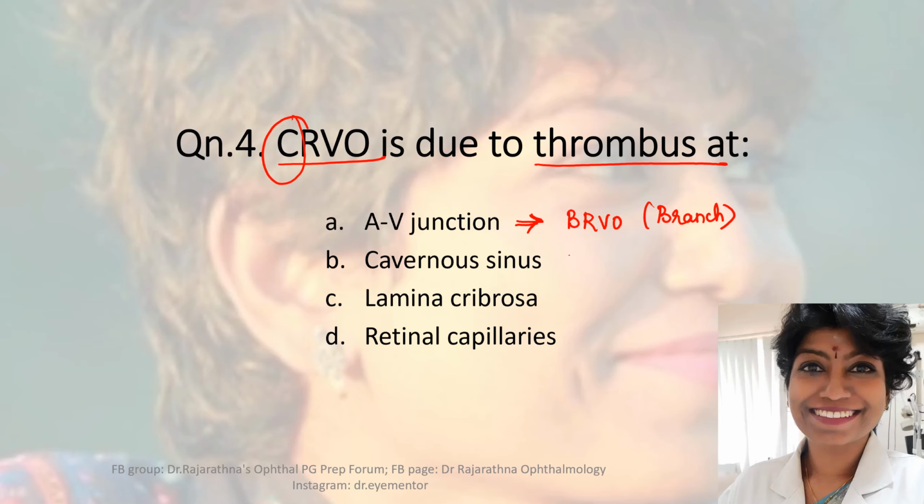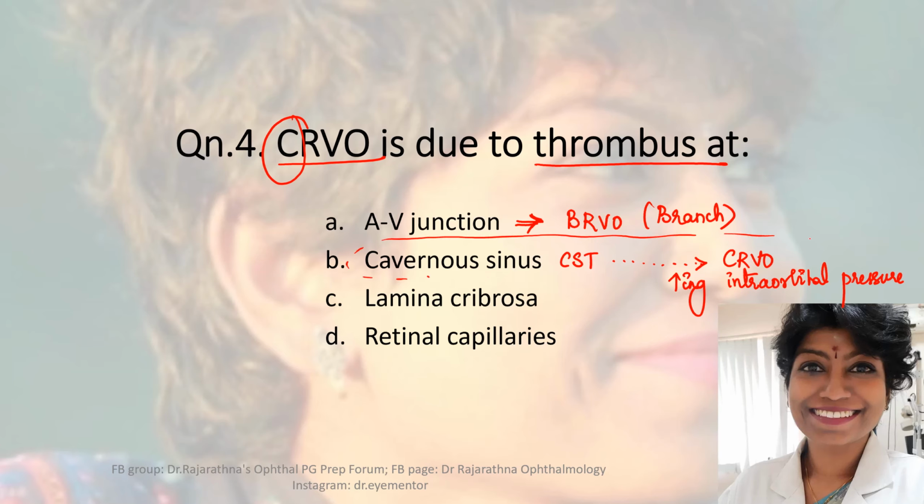Now, cavernous sinus. If I have cavernous sinus thrombosis, it can indirectly result in CRVO by increasing the intraorbital pressure. With compression of the veins, the venous outflow is impeded and can result in CRVO. But this scenario is stretching it a bit too far. Let's see if there's a direct, very specific option. Option C, lamina cribrosa. Of course, yes.